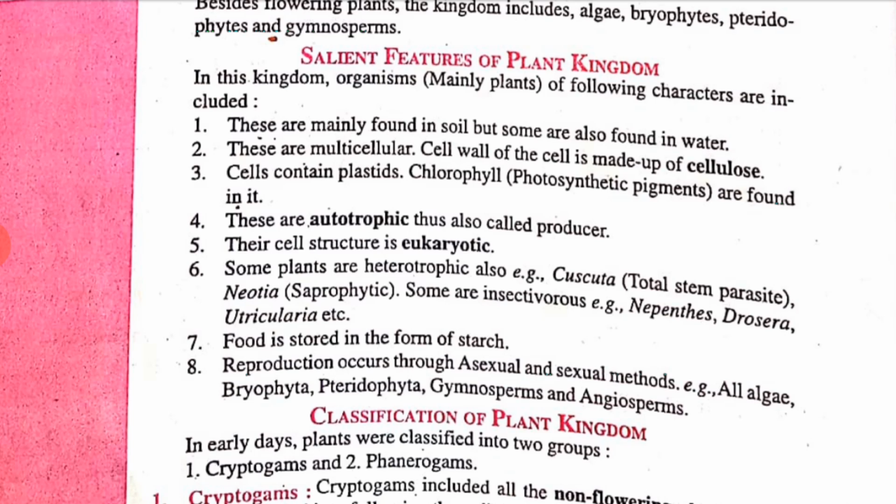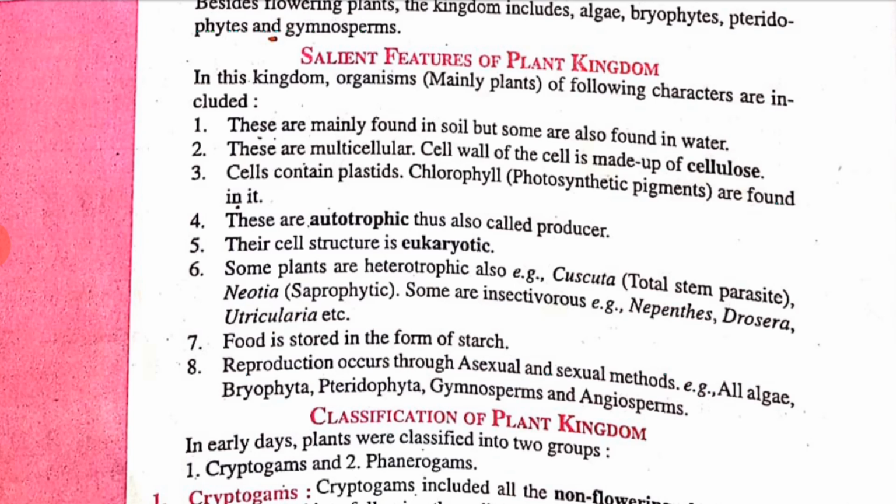These are autotrophic, thus they are also called producers, and their cell structure is eukaryotic. Also, food is stored in the form of starch. Reproduction occurs through asexual and sexual methods, in algae, bryophyta, pteridophyta, gymnosperm and angiosperm. Clear? We will discuss more about it.